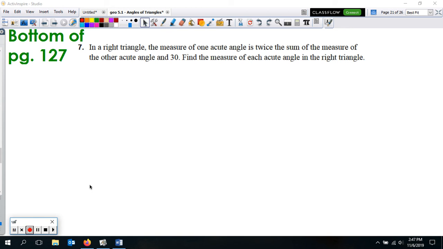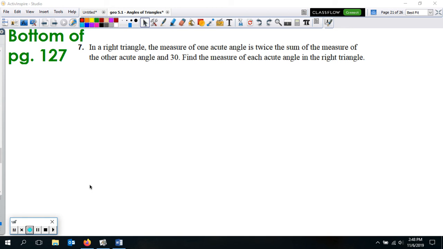It's our last one. And this is one where we actually have to figure out from the words here what they're trying to have us do. They want us to figure out the measure of each acute angle in a right triangle. It says in a right triangle, the measure of one acute angle is twice the sum of the measure of the other acute angle and 30. So find the measure of each acute angle.